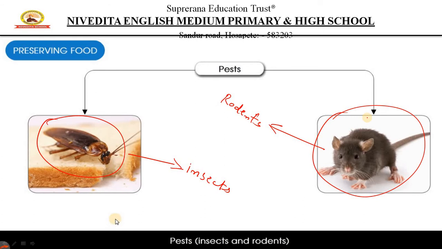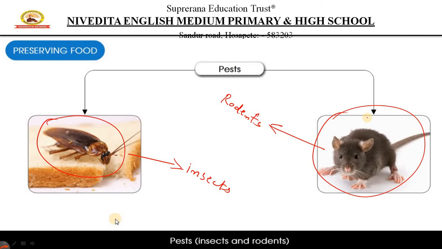Right now we are sanitizing our hands with sanitizer. In the same way we have to sanitize our homes now and then, because if we don't clean our home, especially our kitchen where most of the food items are kept, or our storerooms where food is prepared, what happens? The environment becomes dirty. If the surroundings become dirty, then it is a good environment for these pests to grow. So regularly, children, we have to keep our homes clean.